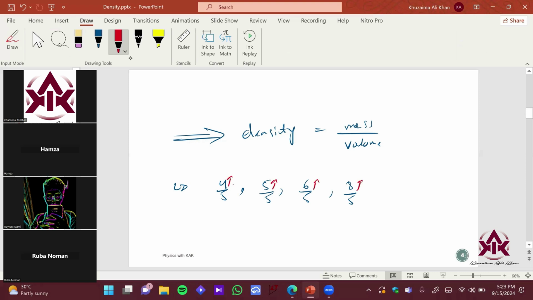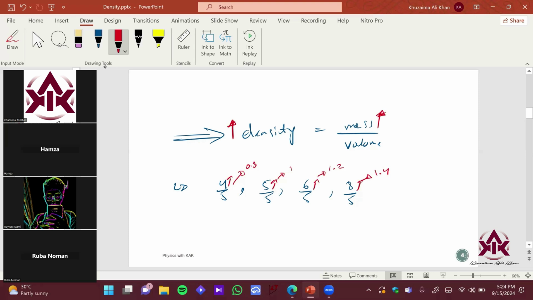This is basically 0.8 in decimal points. This is 1. This is 1.2. And this is 1.4, right? Make sense? 1.5, sorry. 5 sixes are 30, 5 fours are 20. 1.4. You can see if I increase the numerator. So what is happening over here? If I increase the mass, the density is also increasing, right?